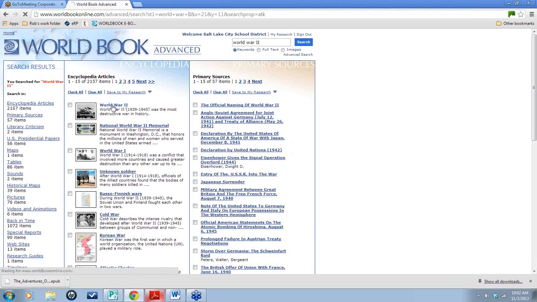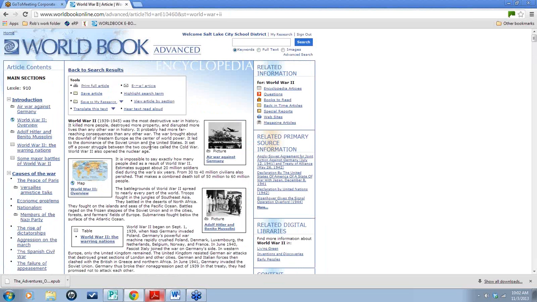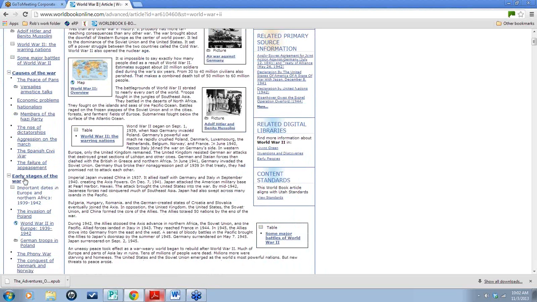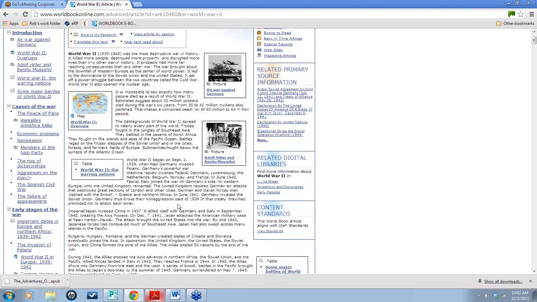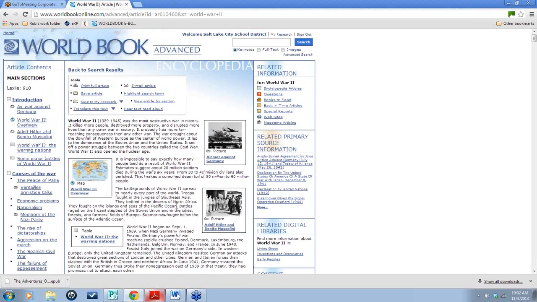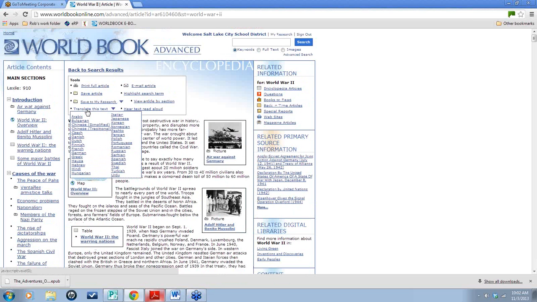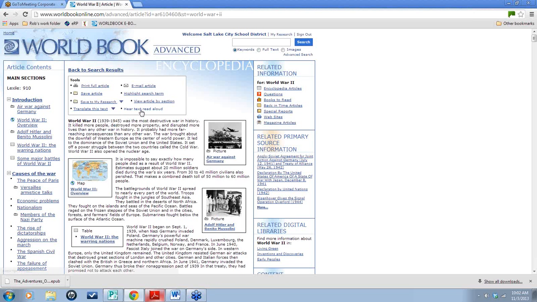I want to go right into World War II's article. And on the left, you'll notice that it's in kind of an outline format. So you have the introduction, causes of war, early stages of war, the war spreads, and it chronologically works its way through World War II, but it's in a nice outline format for students. The other thing is you can translate our articles into 30 different languages. So you're welcome to translate it into any of these languages listed on your screen. You can also hear the text read aloud, and all you would do is click here and then click on the text in the article, and a computerized voice would read it.